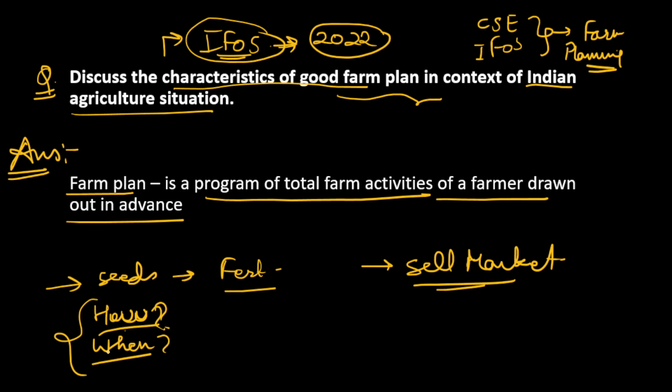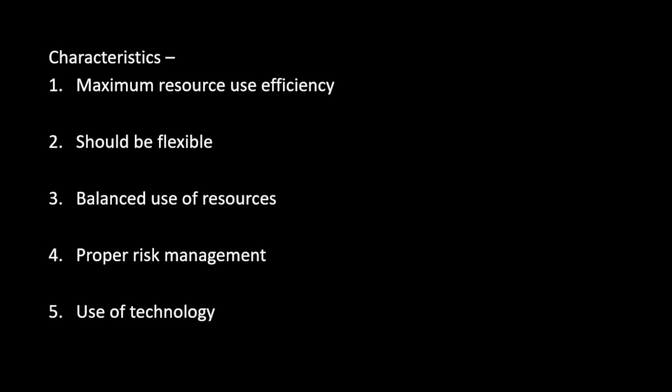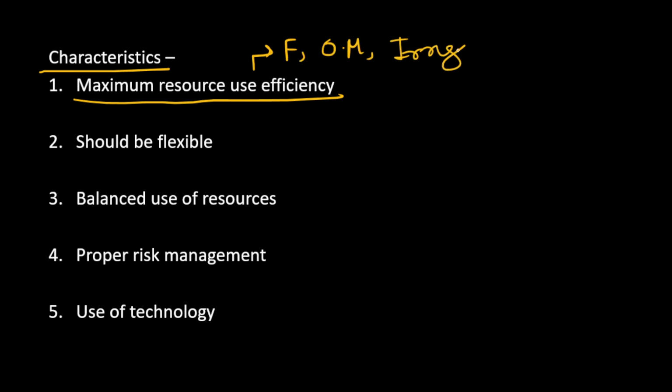So what are the characteristics of a good farm plan? We will see it. Characteristics of a good farm plan. So first of all, the first one is maximum resource use efficiency. The resources, be it fertilizers, organic minerals, or irrigation, everything should be efficiently used.